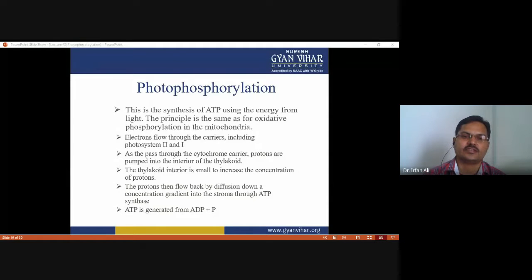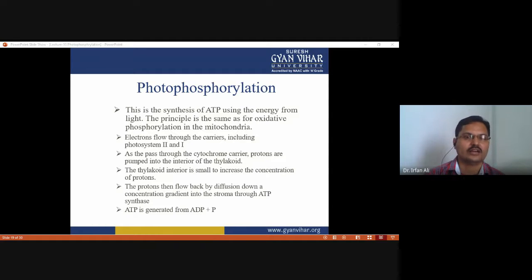This is the synthesis of ATP using the energy from light. The principle is the same as oxidative phosphorylation that occurs in the mitochondria, and electrons flow through the carriers, including photosystem second and photosystem first. As the electrons pass through the cytochrome carrier, protons are pumped into the interior of the thylakoid from the stroma, and the thylakoid interior is small, which increases the concentration of protons.